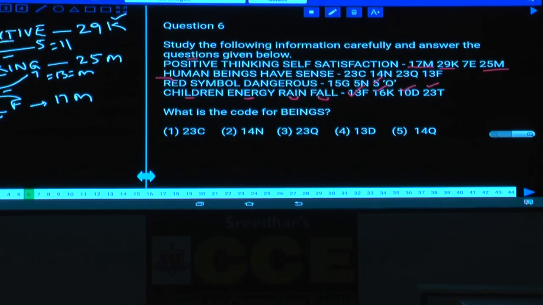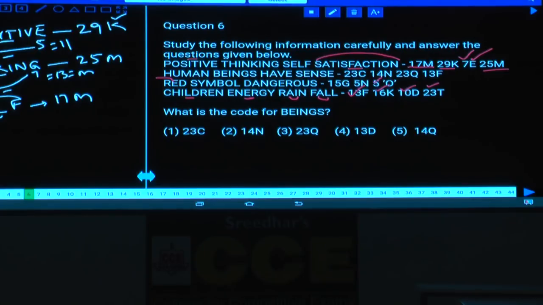And after this one, satisfaction. Now in this satisfaction, tell me what are the letters that are to be considered here? F and A. The value of F is 6. A is 1. 6 plus 1 is 7. Now we need to find out the difference between S is 19, N is 14, 19 minus 14 is 5, and the fifth letter is E. And similarly, the codes for all these words can be identified. Done with this?